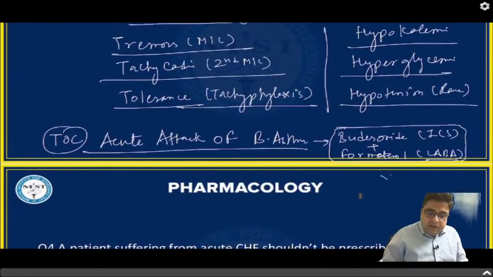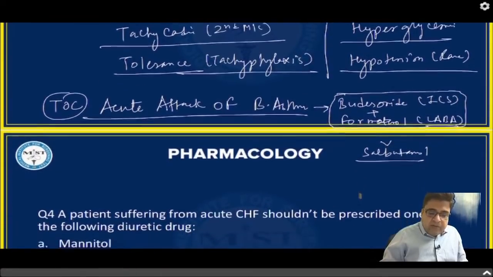If it is not available, then you can go for salbutamol. So salbutamol is now a second choice instead of the budesonide and formoterol combination. So Bhavin has given the first answer correctly. Very good, Bhavin, for this. Right. Now let's move on to the next question.